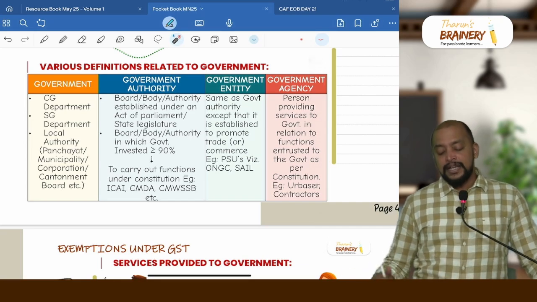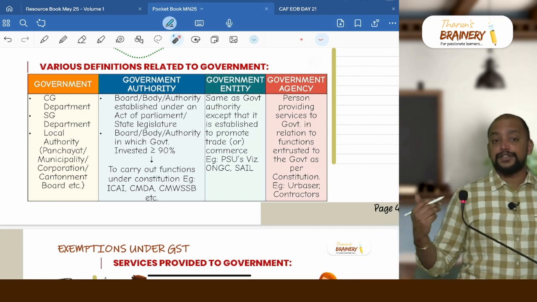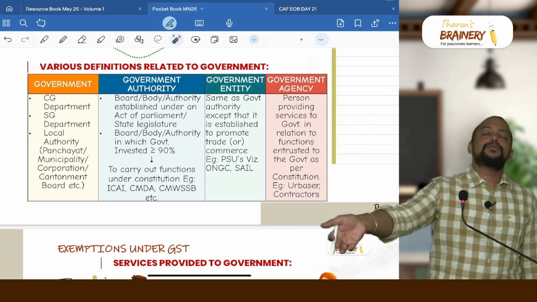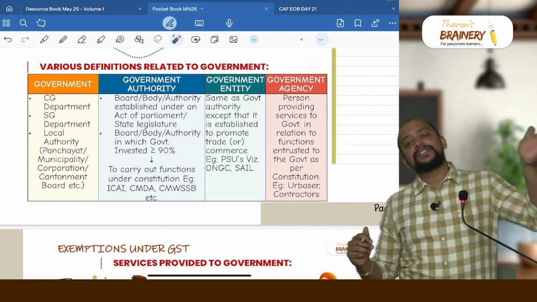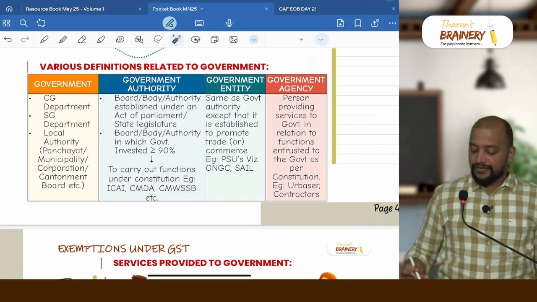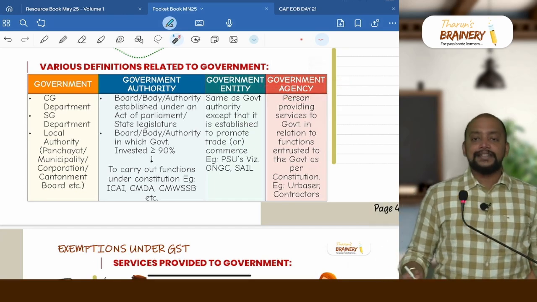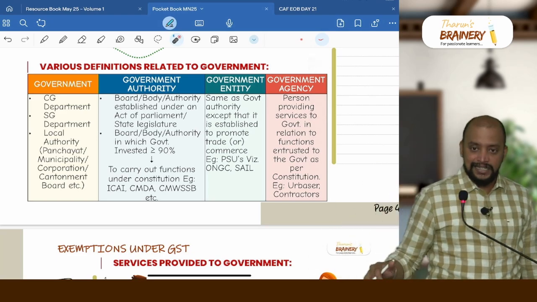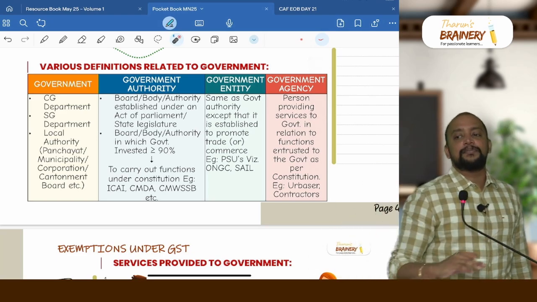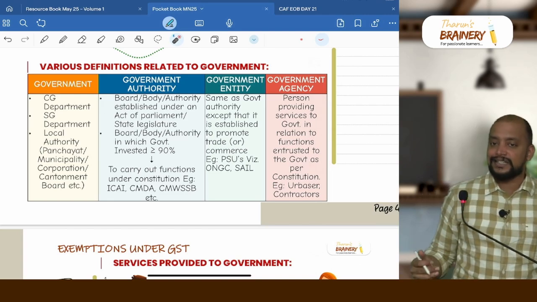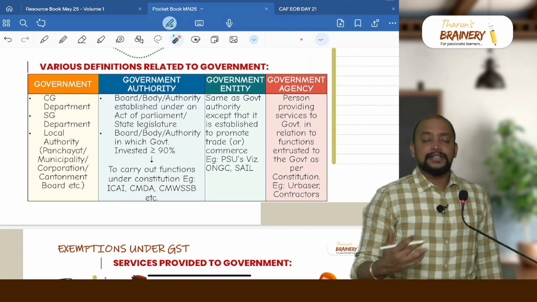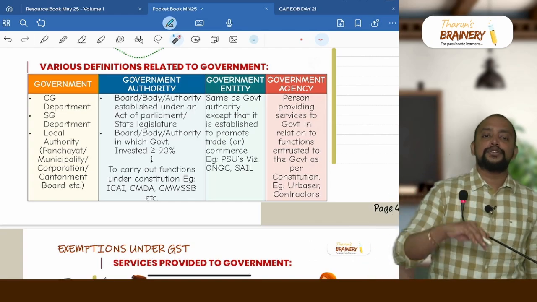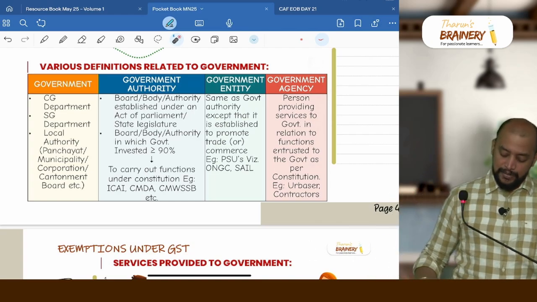Government agency means any person who is providing services to government. So government is required to do some functions under the constitution, so they will outsource it to some other person, that person will provide the services to the government, and that will come under government agency. Example, Urbaser. Solid waste management is the work of the government, that is cleaning the garbage, etc. But they outsource it to one person called Urbaser, or Clean Up Mumbai, like that a lot of agencies are there. They are called government agencies. Same way, laying down road is the job of the government as per constitution, but they outsource it to contractors, so the contractors will come under government agency.